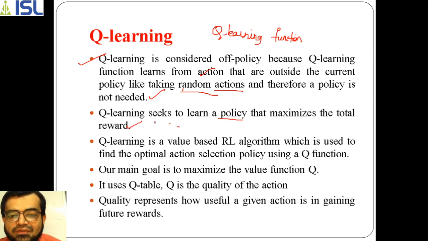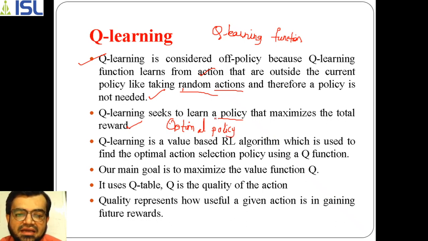If a policy is learned with respect to maximizing the total reward, it is considered an optimal policy. As I said in the previous session also, the difference between a policy and an optimal policy is that a policy is something we give, where it doesn't consider anything; it just tries to reach the destination. But an optimal policy tries to reach the destination, selects a path, and apart from that maximizes the total reward. That's the difference between an optimal policy and a policy. So here it learns the policy, which is the optimal policy.